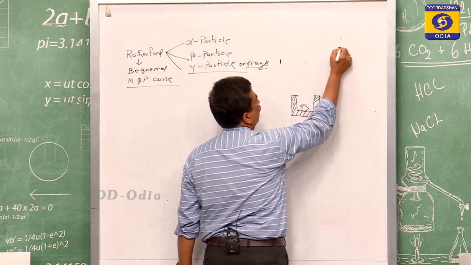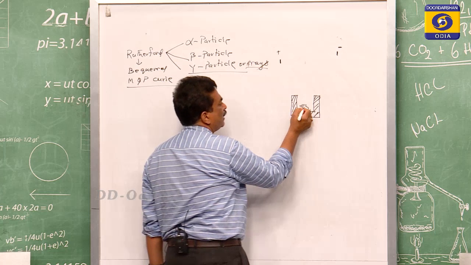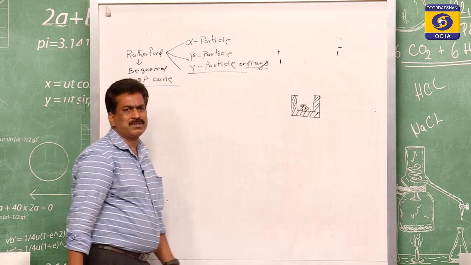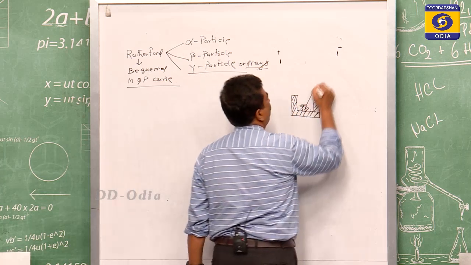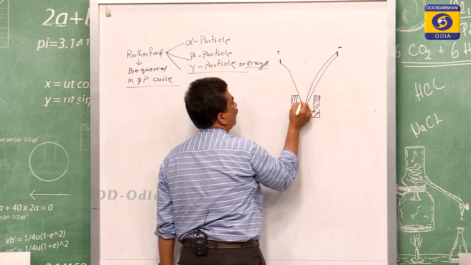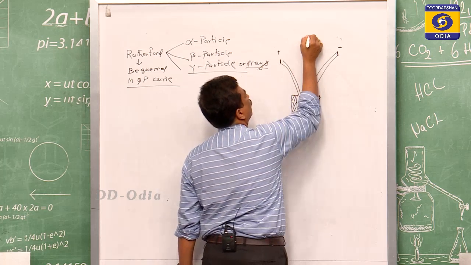Suppose this is the negative end and this is the positive end, and from this radioactive substance some rays go this way, and some rays go here likewise.